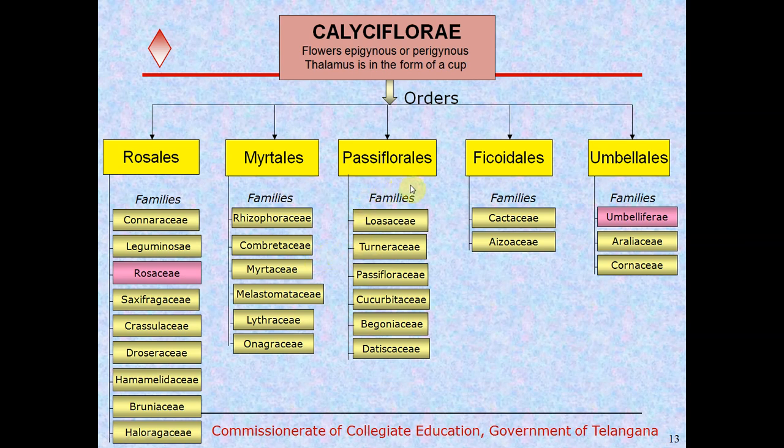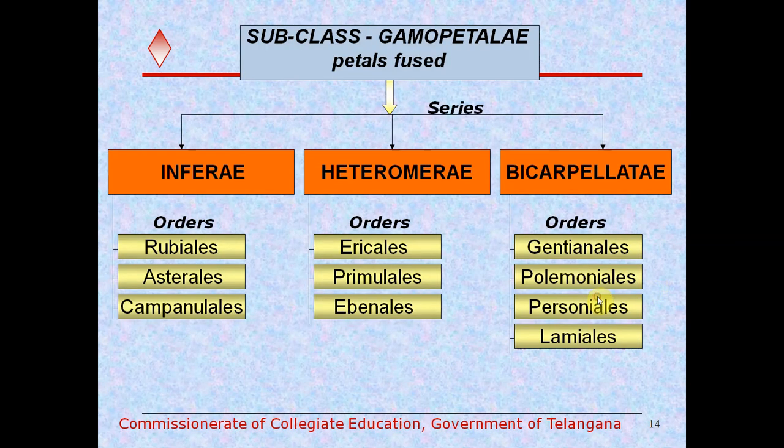And the Passifloralis order is divided into families: Losaceae, Turneraceae, Passifloraceae, Cucurbitaceae, Begoniaceae, Datiscaceae. And Phycoidalis is divided into 2 families, that is Cactaceae, Iageaceae. And the Umbellalis order is divided into 3 families: Umbelliferae, Araliaceae and Cornaceae.